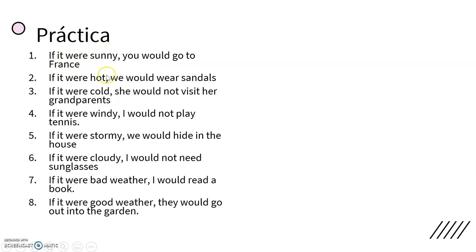So in each sentence, the first part, the weather part, is in the imperfect subjunctive. So you need to make sure that the main verb in most of these cases is imperfect subjunctive, and then the second part of the sentence, or second clause rather, this is where you'd use the conditional, so where you've got the word would. All right. Okay, so pause it now, go back through the video if you're not sure how that works, have a look at my other videos if you're not sure how that works, and then come back to this and have a go. Okay, we'll go through the answers in a minute.